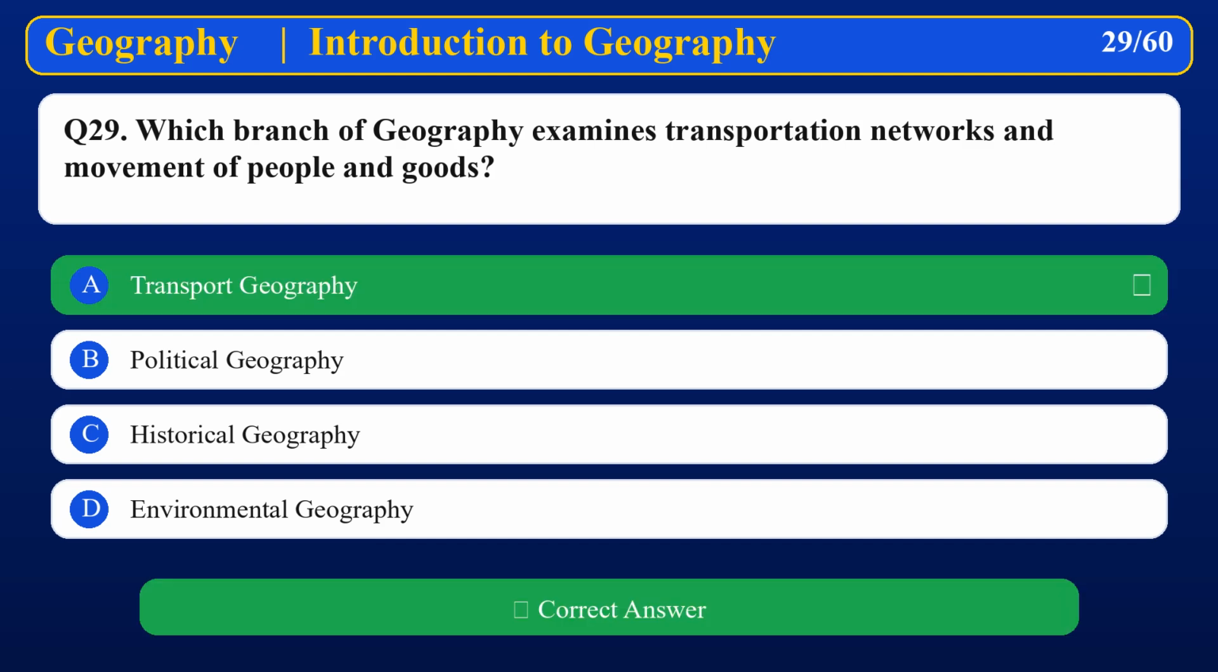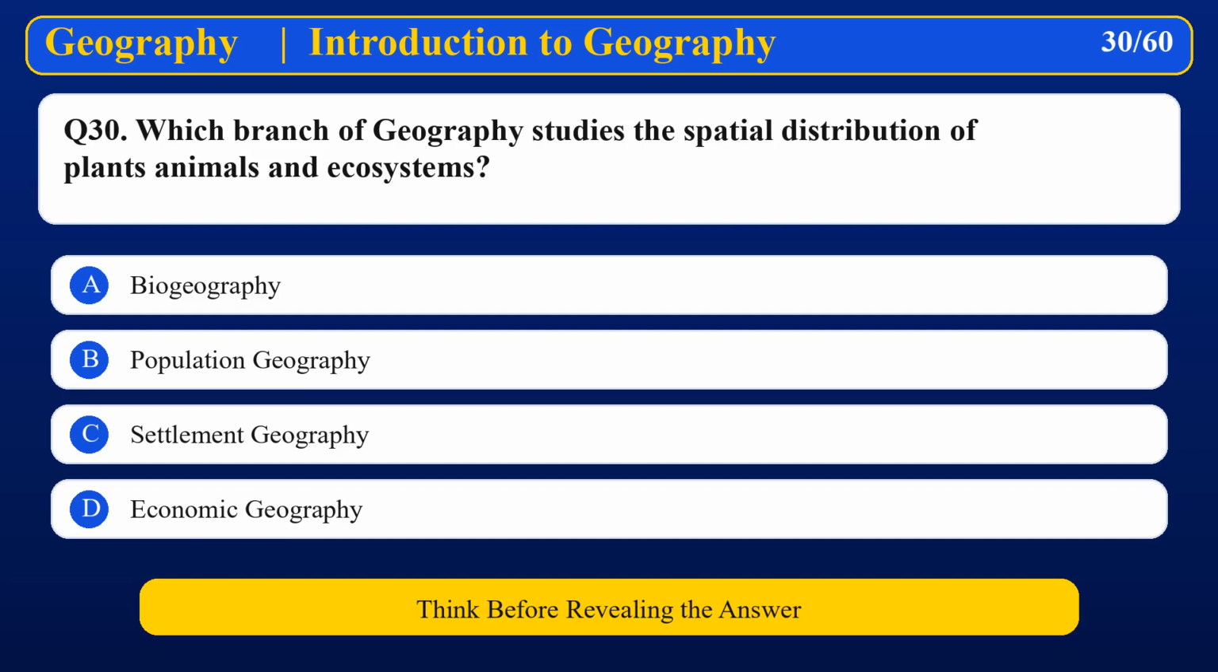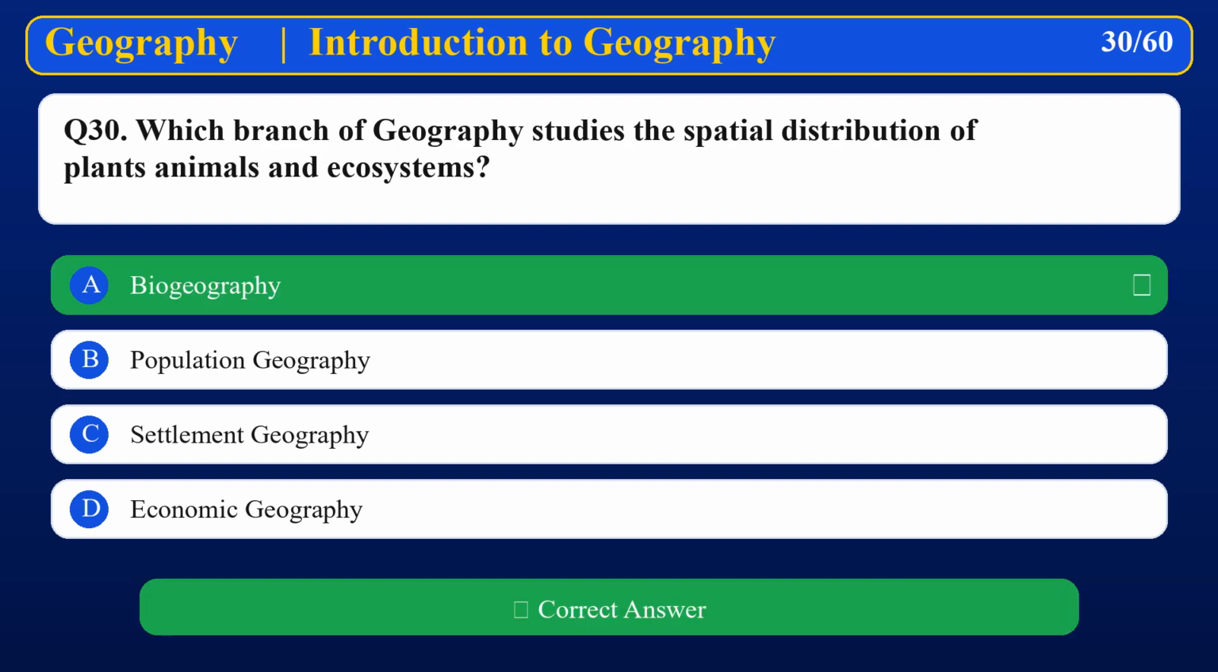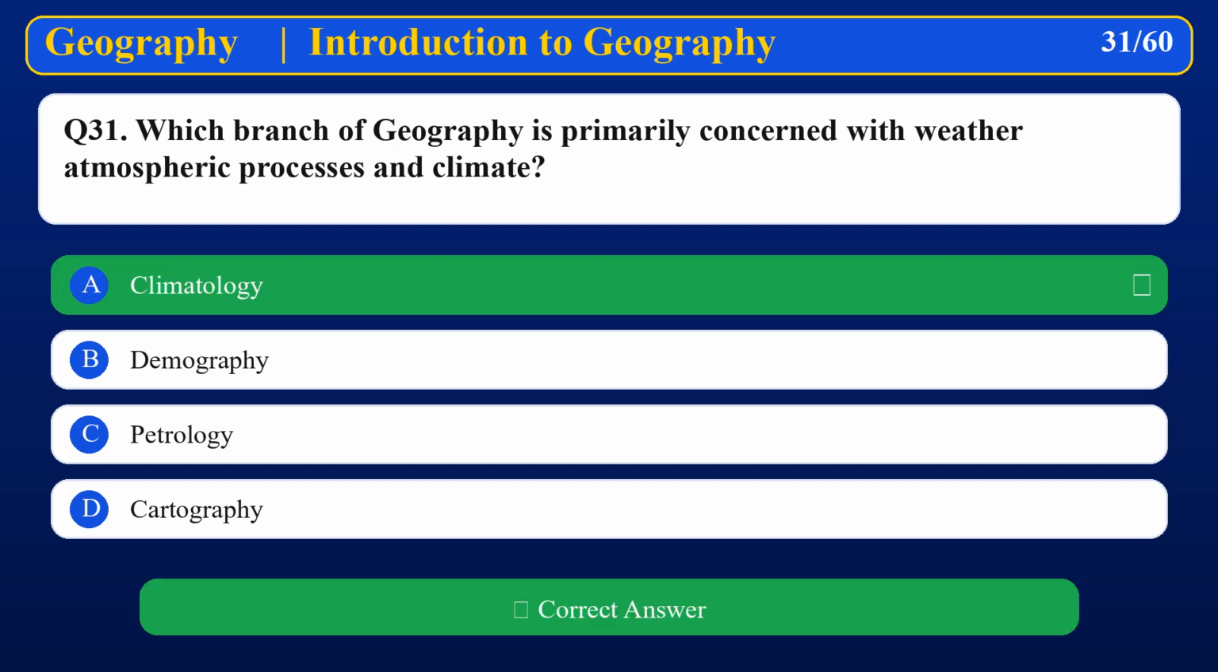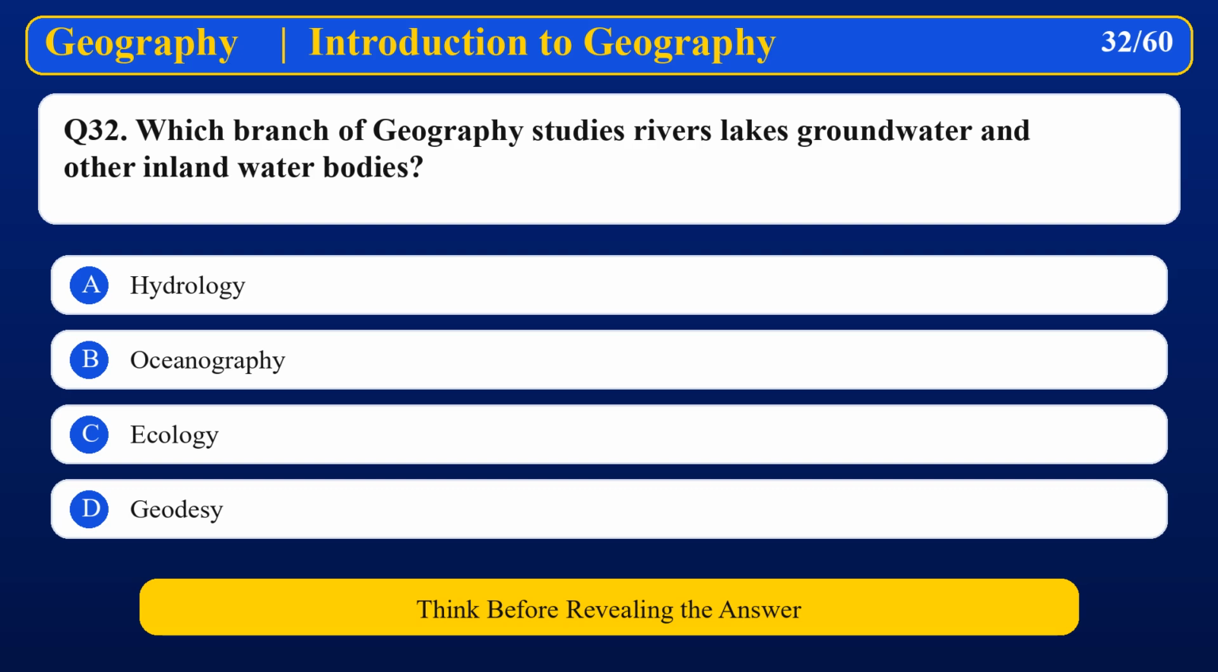Transport geography. Which branch of geography studies the spatial distribution of plants, animals, and ecosystems? Biogeography. Which branch of geography is primarily concerned with weather, atmospheric processes, and climate? Climatology. Which branch of geography studies rivers, lakes, groundwater, and other inland water bodies?